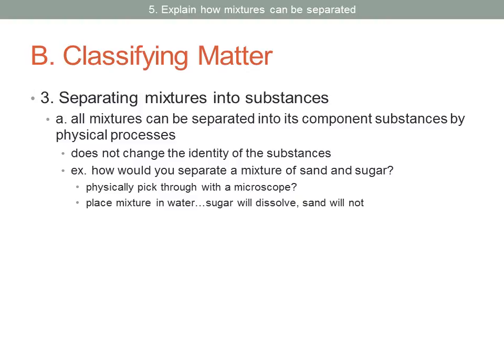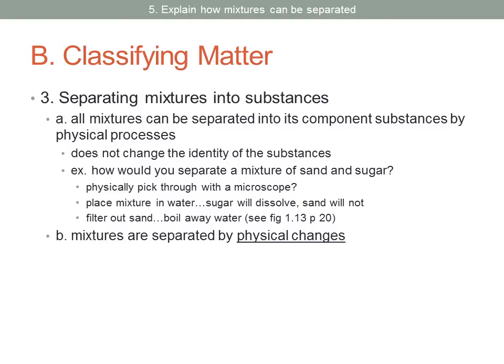What about this? You could place the mixture in water. The sugar will dissolve because it's soluble in water, while the sand will not. It's not soluble in water. You could then filter out the sand and then boil the water away from the resulting solution, and that would give you the sugar left over. If you take a look at figure 1.13 on page 20 of your text, this will show this example.